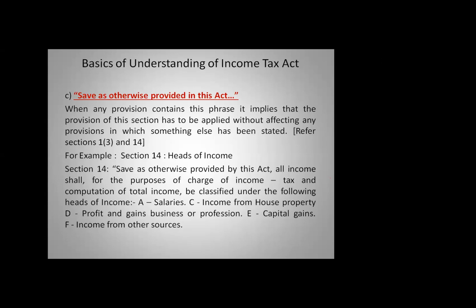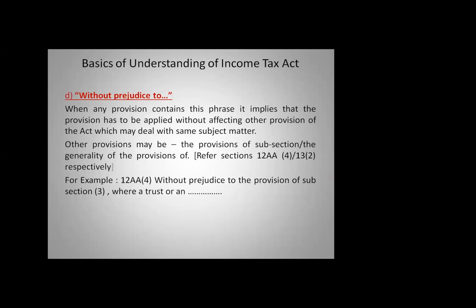That's why "save as otherwise provided in this Act" means all income, for the purpose of charge, should be only in these 5 heads of income and not in any other. This is called "save as otherwise provided in this Act." Then in the next slide you will find "without prejudice to."